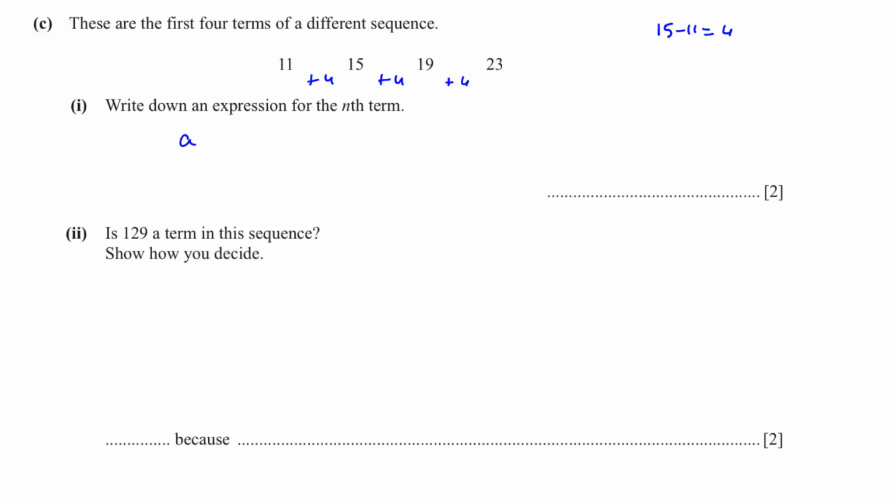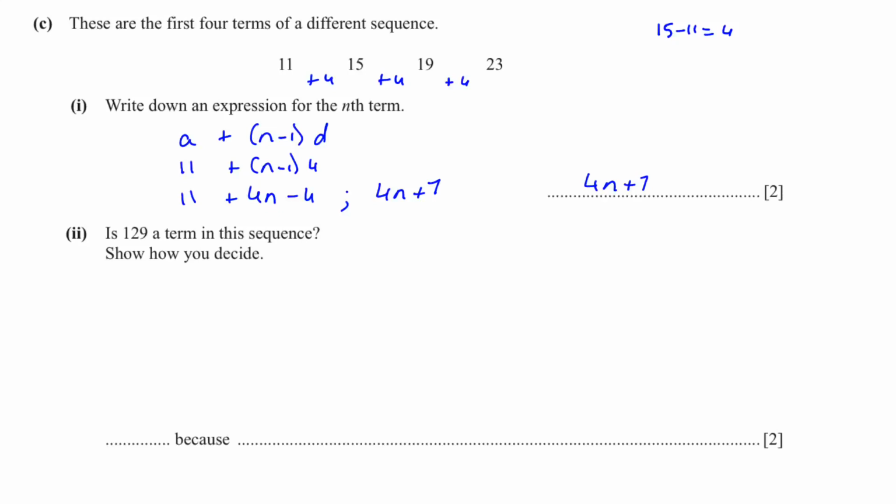There's a rule to find the nth term: a plus (n minus 1)d. A is your first term, which is 11, and d is your difference, which is 4. Expand the bracket. 4 multiplied by n, 4n. And negative 1 multiplied by 4 is negative 4. Therefore, we have 4n plus 7. 11 minus 4 is 7.